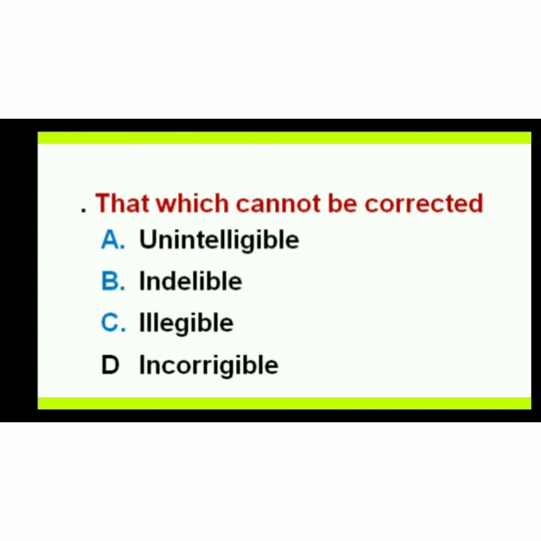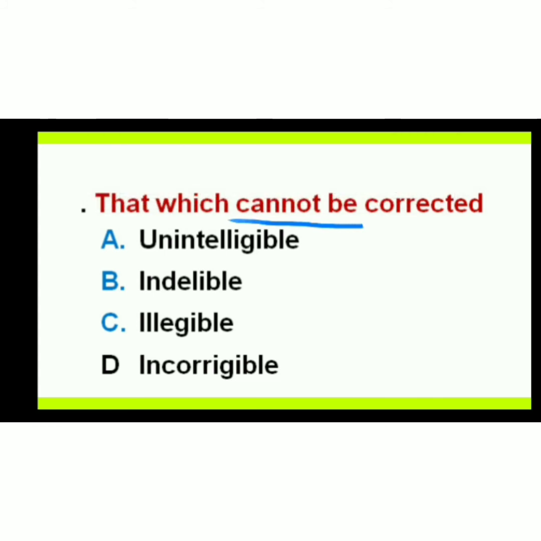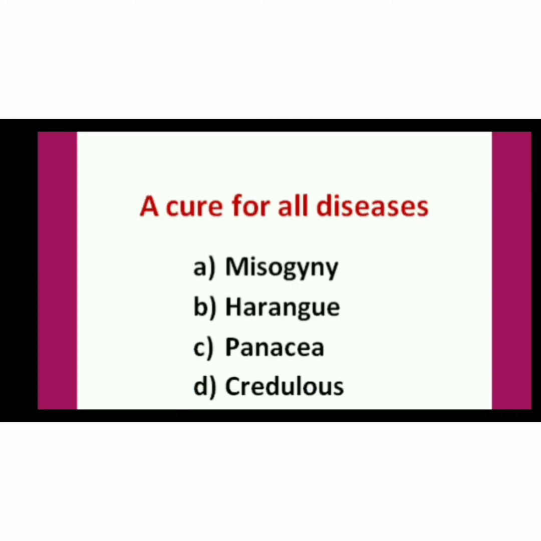Next, that which cannot be corrected. Now, cannot be is here, so it should be ible. All the options here have that, so you don't have very golden options here. Correct है यहाँ पे, so it should be corrigible. Incorrigible is the answer.